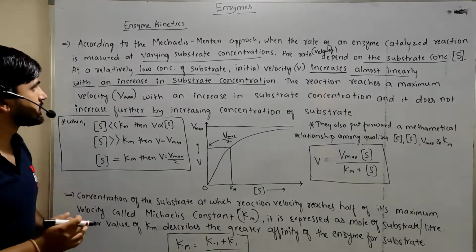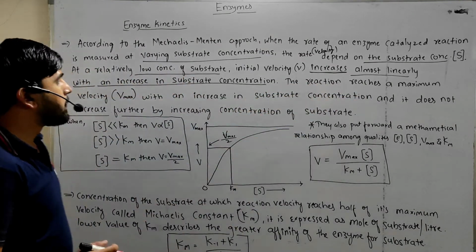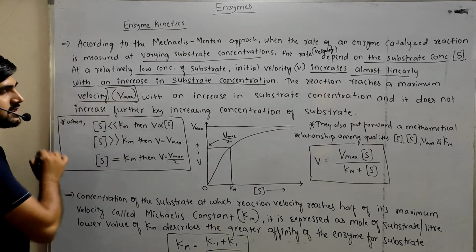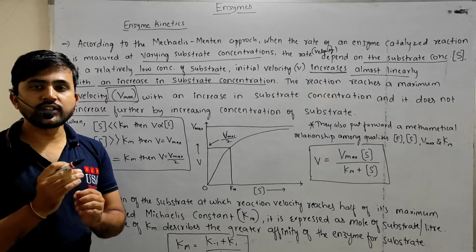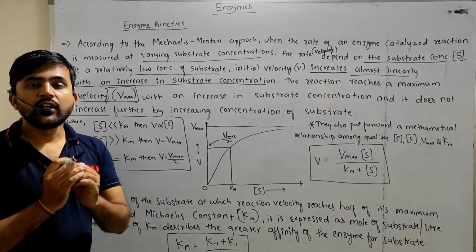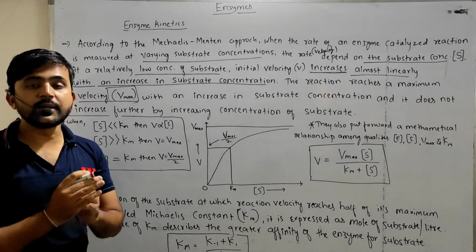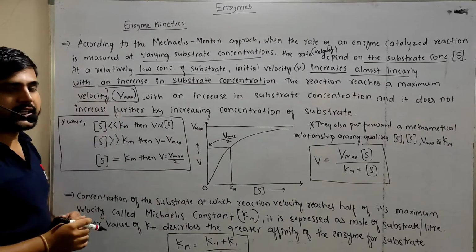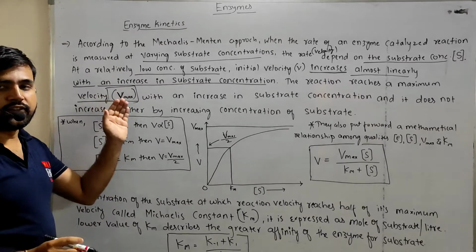So at the initial stage, the reaction reaches a maximum velocity that is called the Vmax. As you add more substrate again and again, the velocity of the reaction reaches a certain maximum point. That maximum point is called the maximum velocity, represented as Vmax.